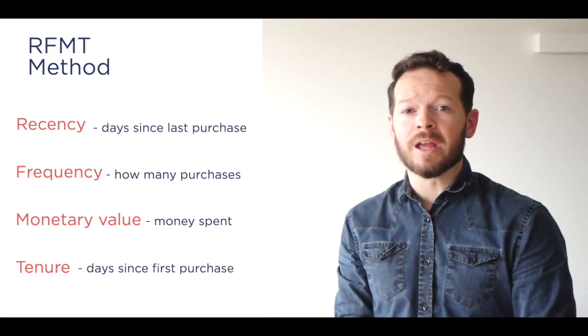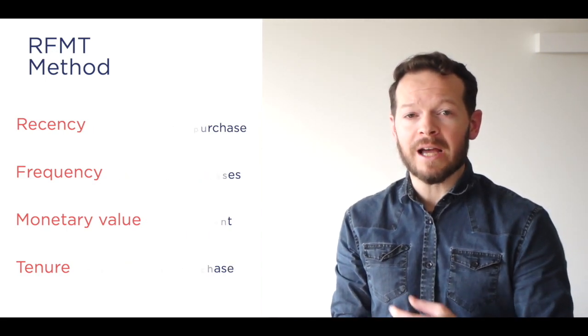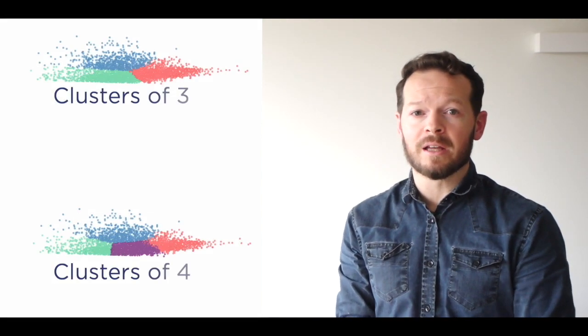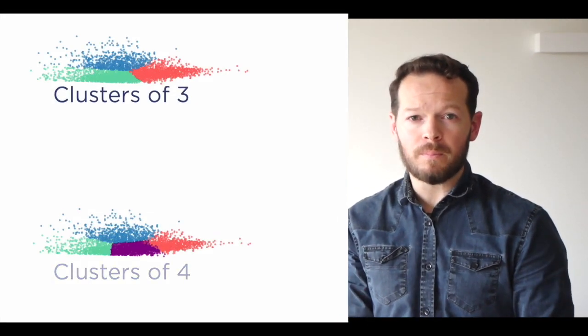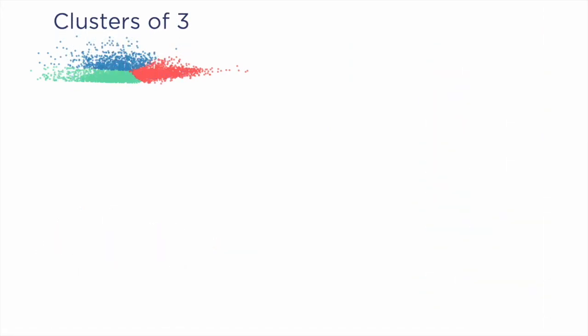In doing this, we were able to build a model and we got the results for several different cluster sizes. But today I want to show the examples of two cluster sizes, which are clusters of 3 and clusters of 4. Our first example shows what happens when we ask the model to find 3 distinct groups of customers.